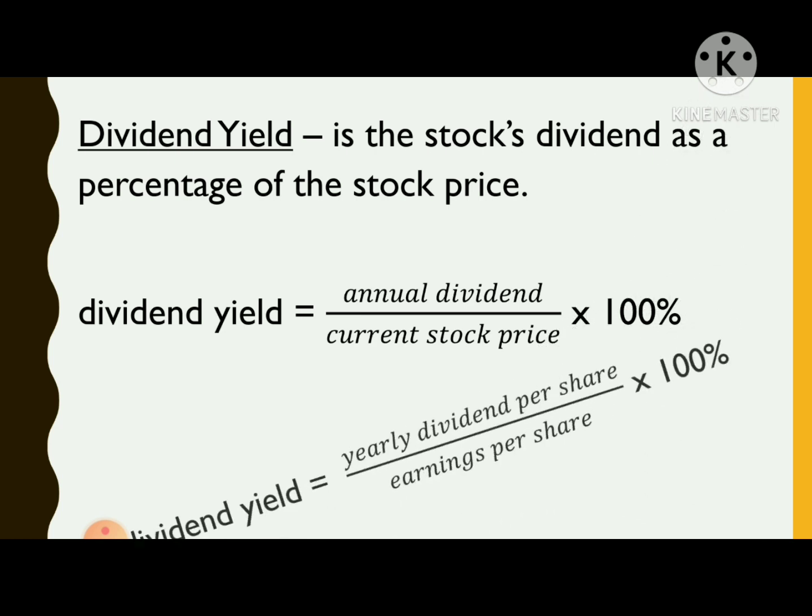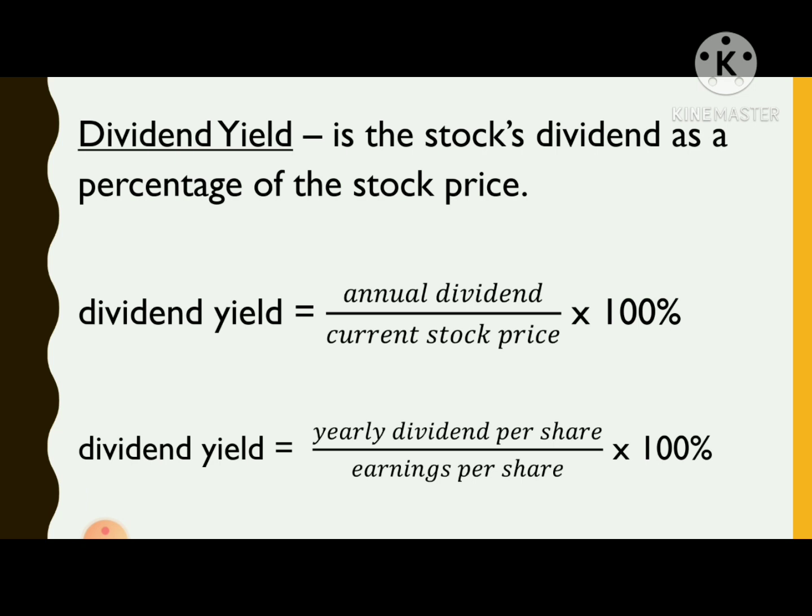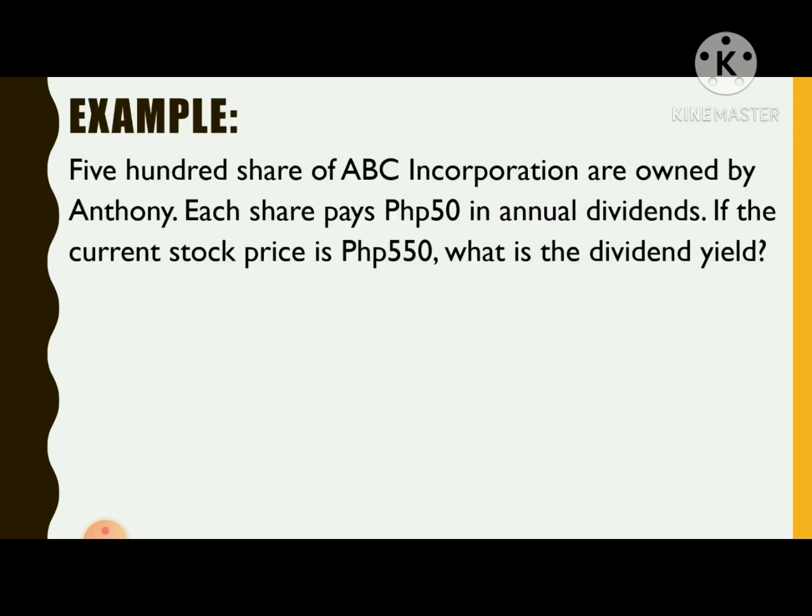Or it can also be: dividend yield is equal to the yearly dividend per share divided by the earnings per share times 100%. For example, 500 shares of ABC Incorporation are owned by Anthony. Each share pays 50 Philippine pesos in annual dividends. If the current stock price is 550 Philippine pesos, what is the dividend yield?